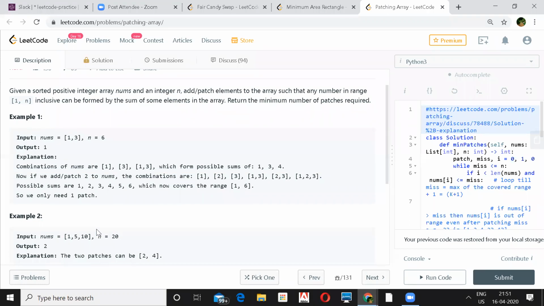And so how can you get that? All the possible sums you have to get from 1 to 20. Like 17 you can get: 5 plus 2 is 7, 10 plus 7 is 17. All the sums ranging from 1 to 20 you have to generate from this array. No, but you were actually trying to just add that number with the sum of all the nums elements, right? And then you are saying 18. So is that the way you actually do your approach? That is what you are trying to say?